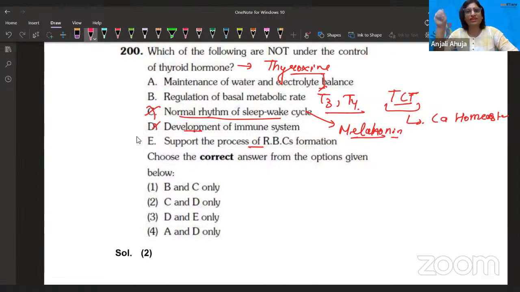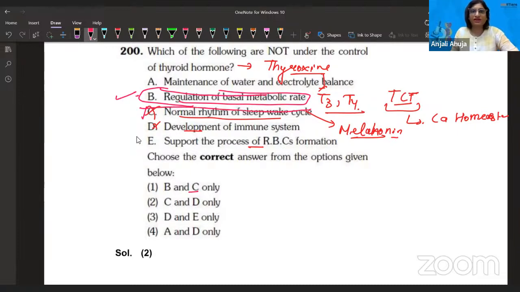Okay, so which of the following are not under the control of? So according to them, the answer is C and D. BMR I already told you a minute ago, because it regulates basal metabolic rate, right? So that is correct. After this, they are saying B and C. C is also not under the control because I told you it is controlled by melatonin.